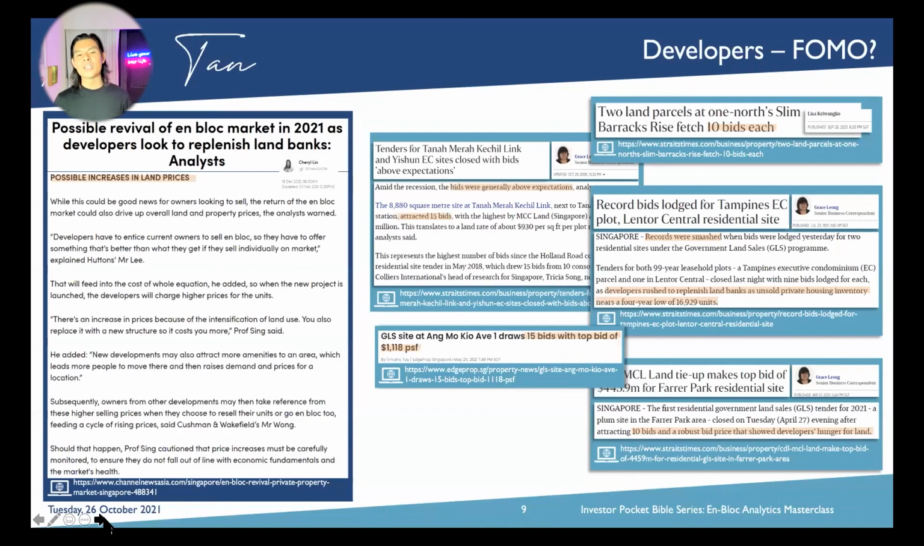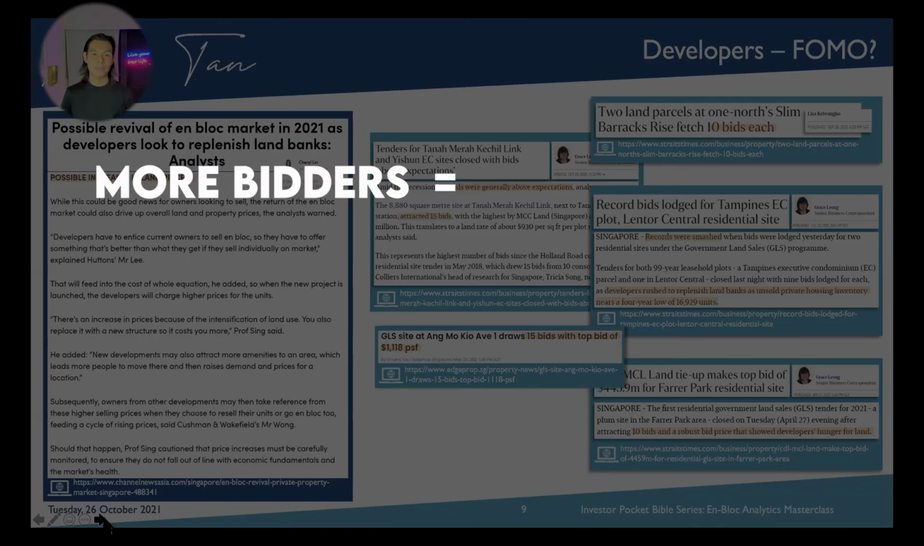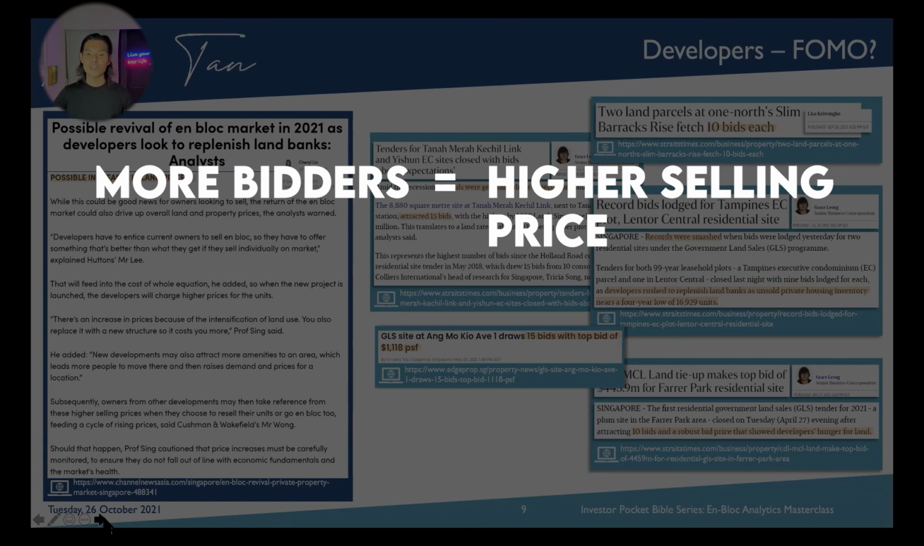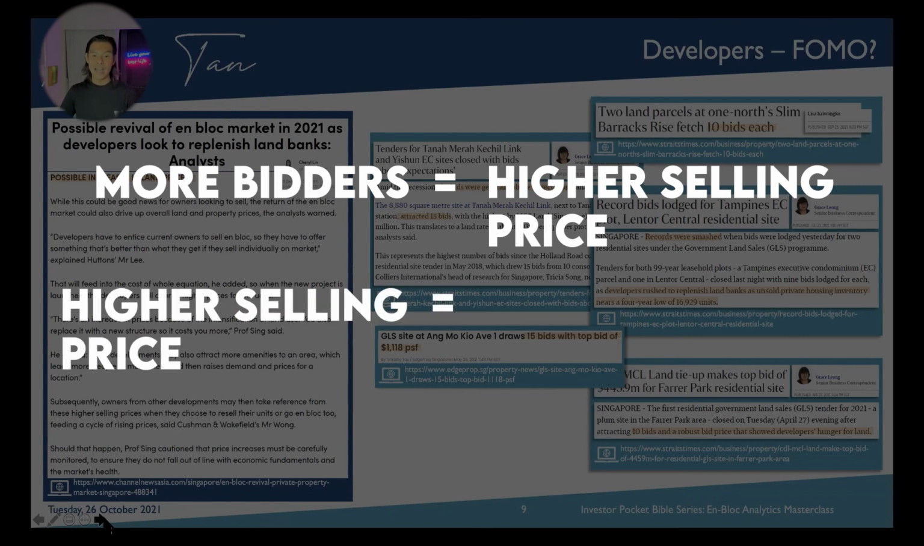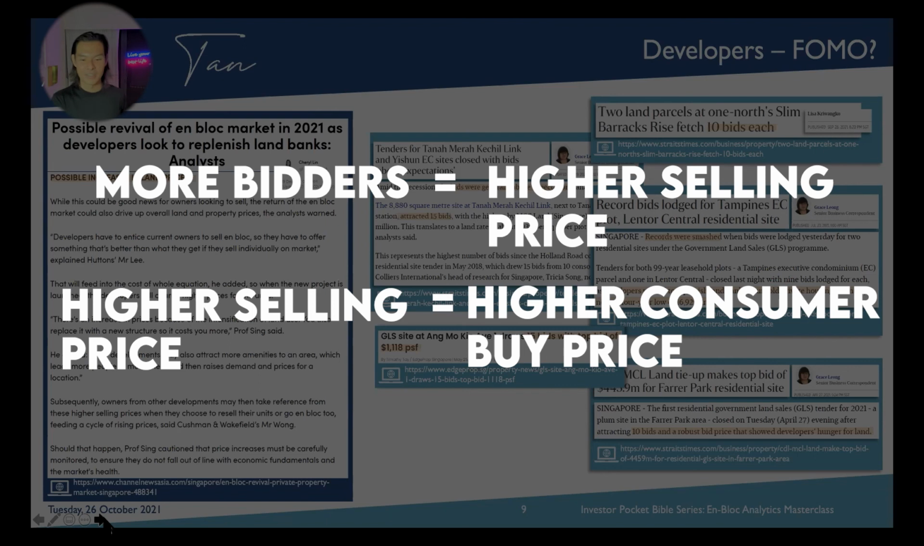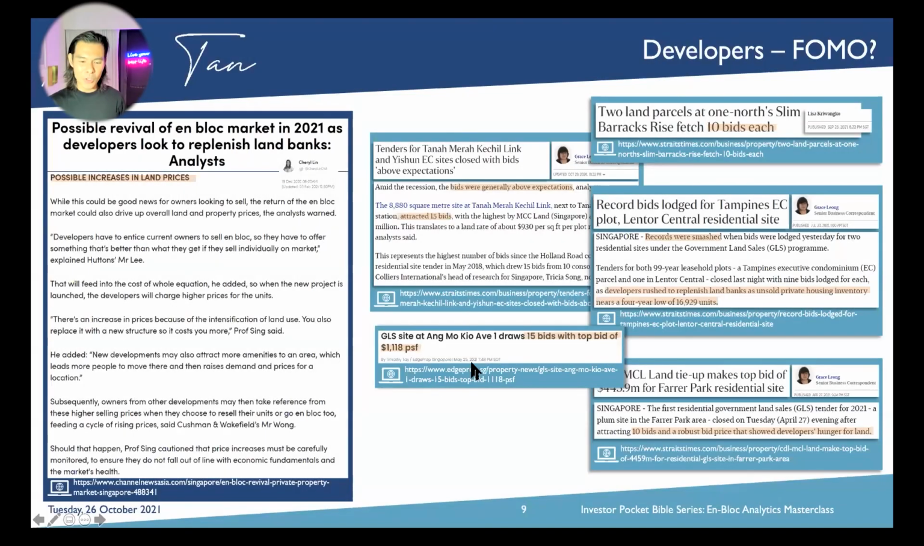And again, when there are more bidders, it equates to what? Higher selling price. And of course, with higher selling price, it equates to higher consumer buy price. Okay? So very importantly, Ang Mo Kio as well, we see 15 bidders that goes up to $1,118 PSF, and this was this year in May. And of course, 2 land parcels at North Slim Barrack Rise fetched 10 bids each, parcels A and B. And we talk about the Lentor site as well, which smashed record prices, and even the Farrer Park residential site by MCL.